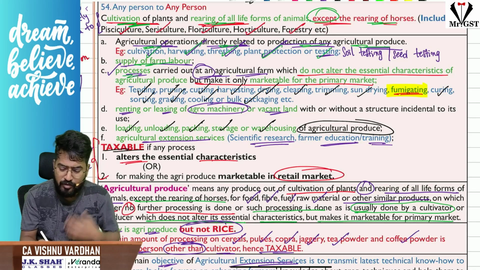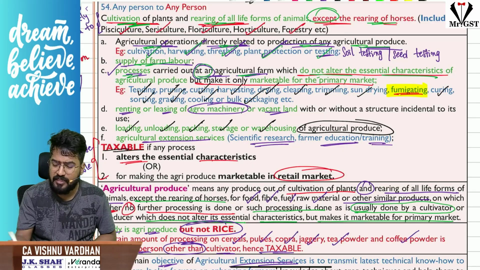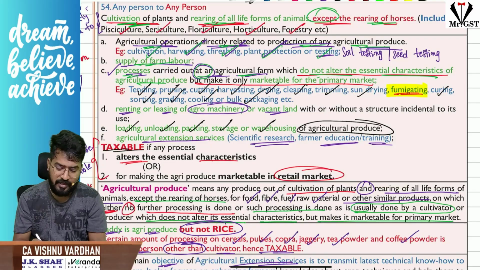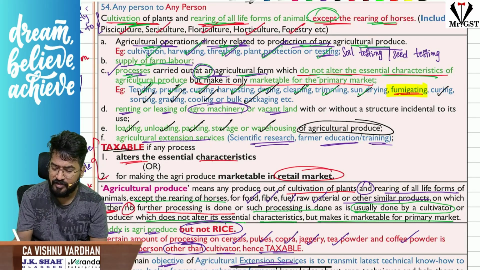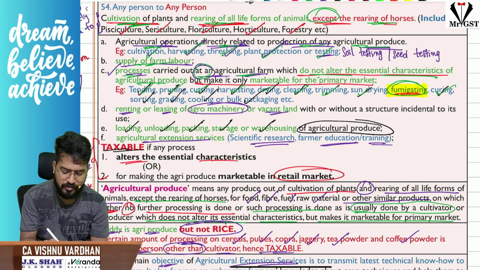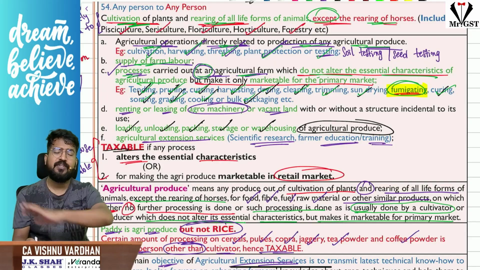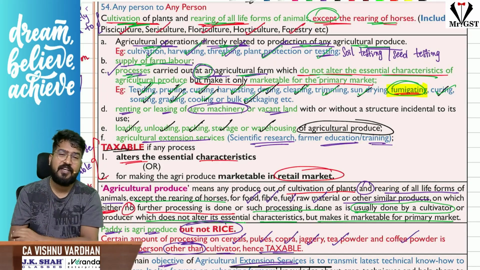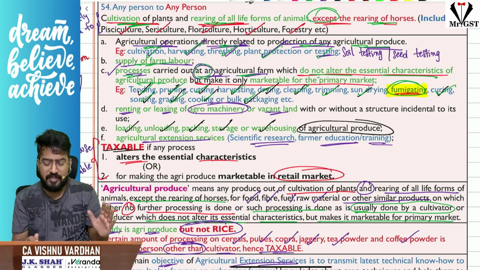Any process, as I already told you, carried out at an agricultural farm which does not alter the essential characteristics of the agricultural produce but makes it marketable only in the primary market, like tending, pruning, cutting, harvesting, drying, cleaning, trimming, sun drying, fumigating, curing, sorting, grading, cooling, bulk packing, are all agriculture related activities carried out at farmland. They do not alter any essential characteristic of the agricultural produce. Please understand, all these things are exempt under GST.